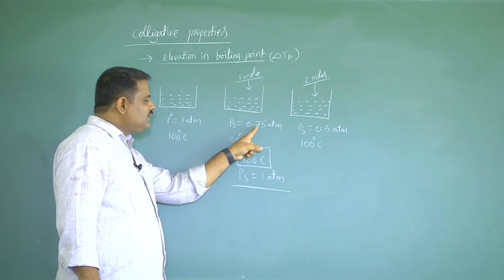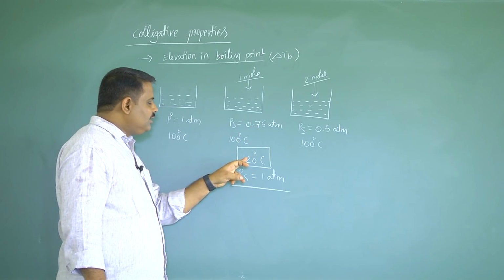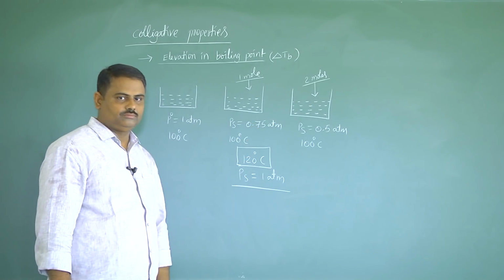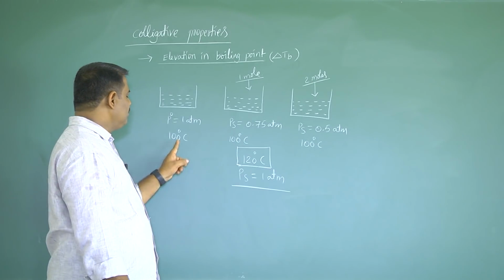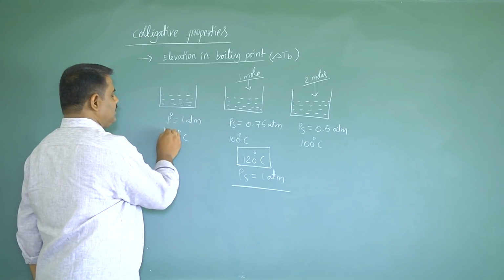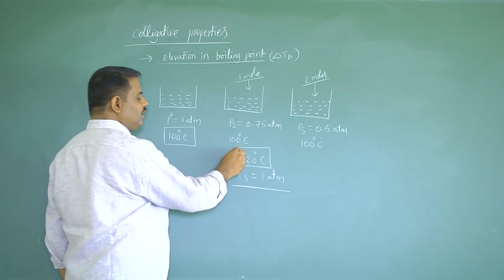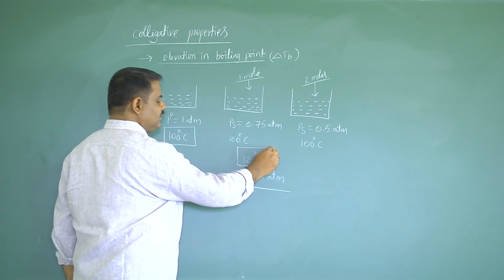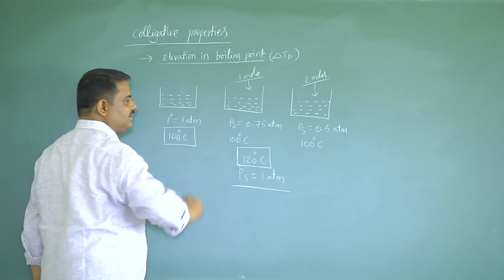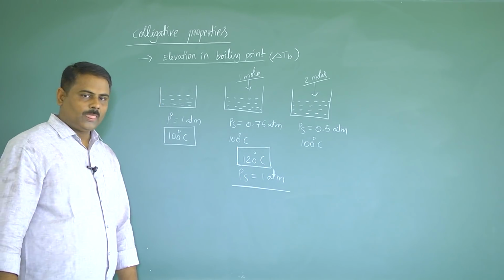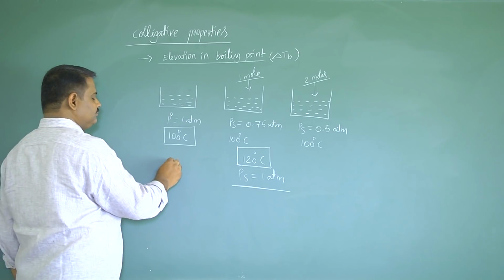To get 1 atmosphere pressure here, you are increasing temperature. That means the boiling point of water is 100 degrees Celsius and the boiling point of its solution is greater than 100 degrees Celsius.